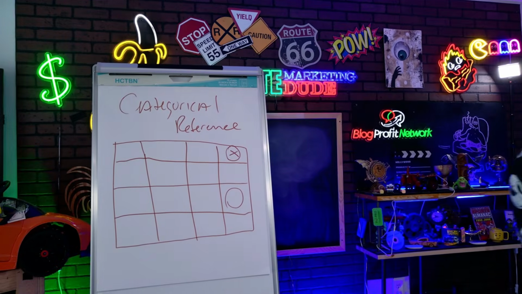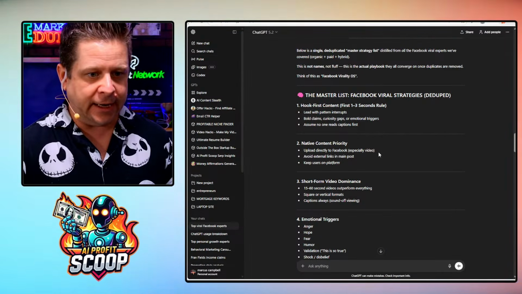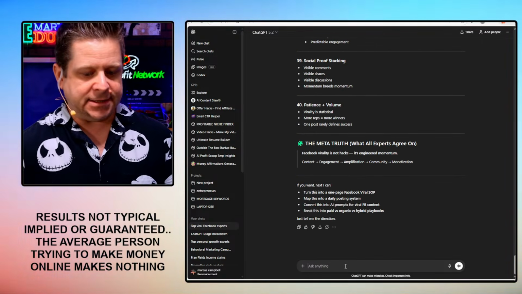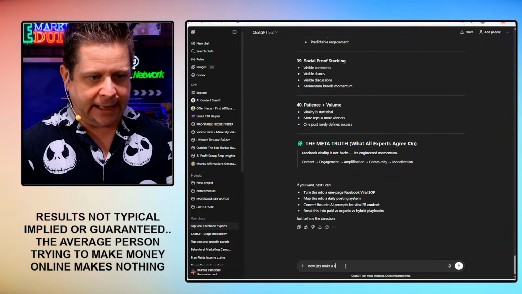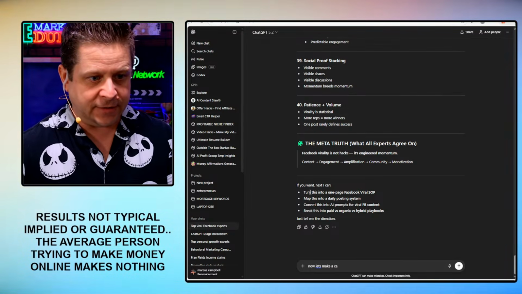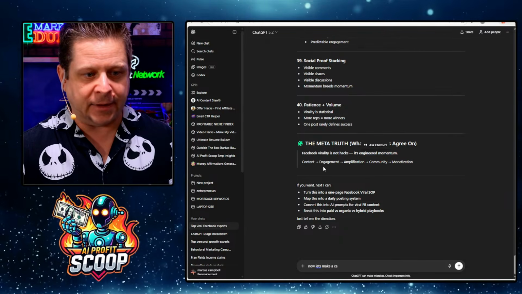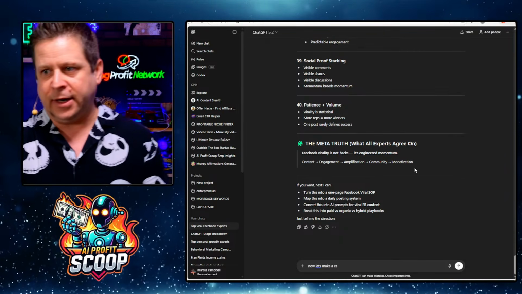Categorical reference is absolutely key because going through here, here's all of our strategies, right? Now I can say, now let's make a categorical, and look at this. Facebook virality is not hacks. It's engineered momentum: content, engagement, amplification, community, monetization.